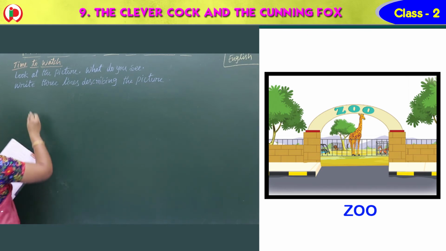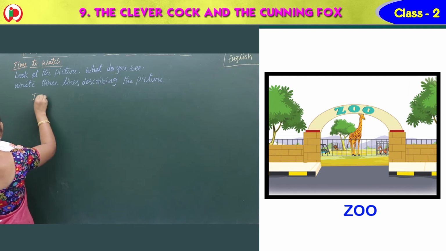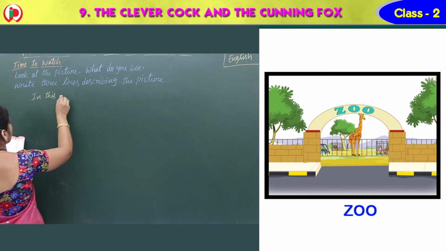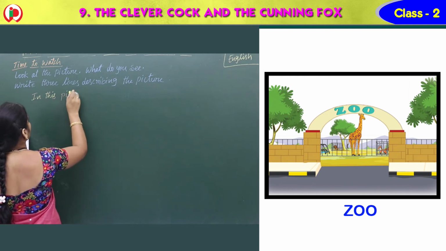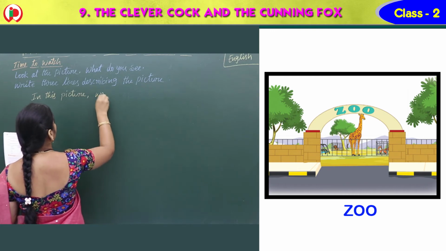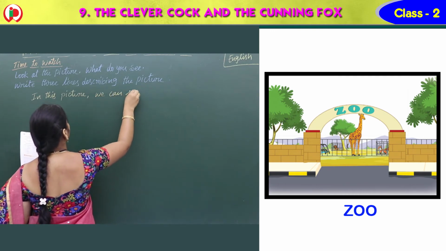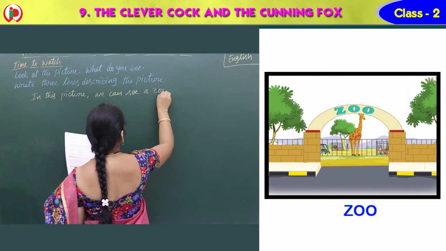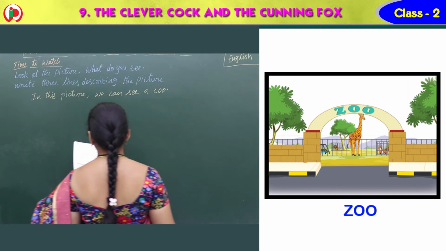So I am telling you, I am writing here. Note it down, all of you. In this picture, we can see a zoo. Right, Nana?